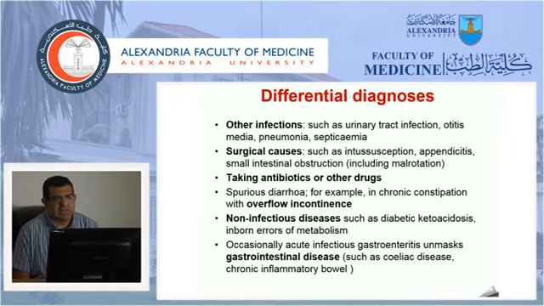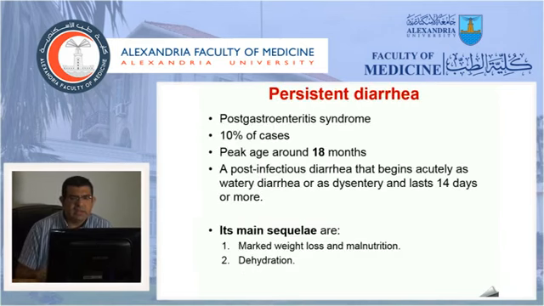Sometimes the antibiotics and other drugs given to the child for other disease will cause him diarrhea or vomiting. Sometimes the diarrhea is actually an overflow incontinence in children with chronic neglected constipation. Sometimes non-infectious causes like diabetic acidosis or inborn error of metabolism are the causes of the persistent or recurrent vomiting. Other GIT disorders which are not infectious causes, like celiac disease and inflammatory bowel disease, are the cause of the recurrent or chronic diarrhea. We'll talk now about a special type of diarrhea, which is persistent diarrhea.